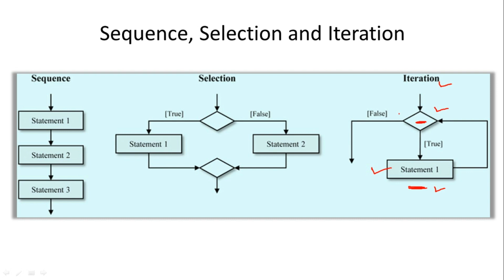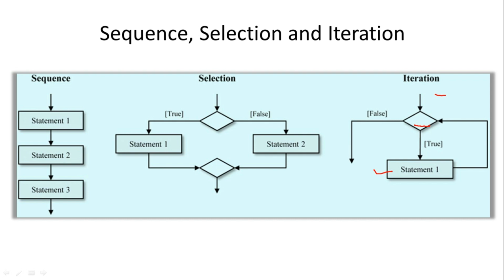So what is the working of iteration? In case of iteration, the counter, based upon whose value the number of times is decided, determines how many times that statement is executed. So here statement 1 is a statement in any program, for example. The counter will be initialized, then that counter will be incremented or decremented, and then the condition is checked.